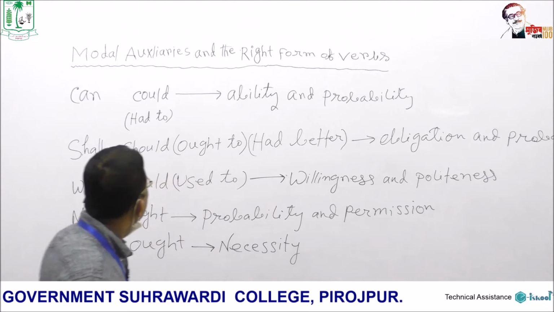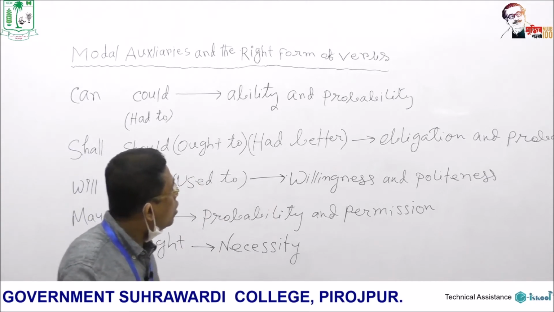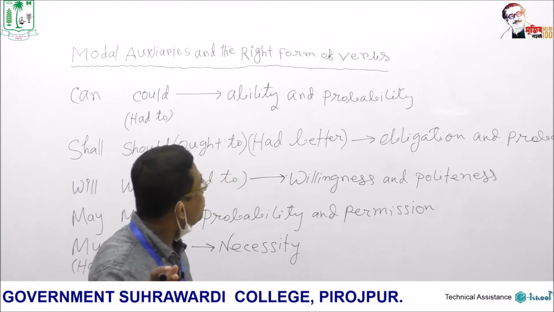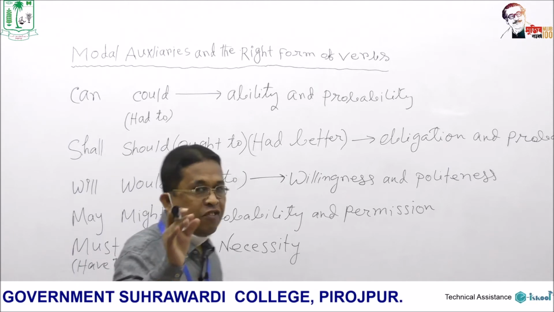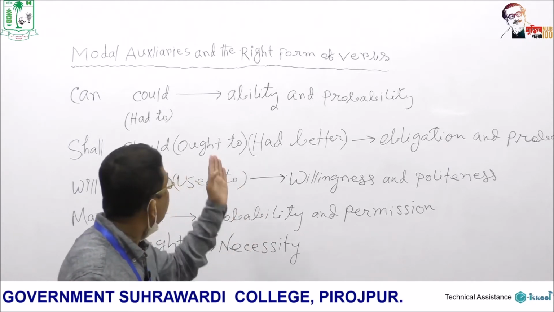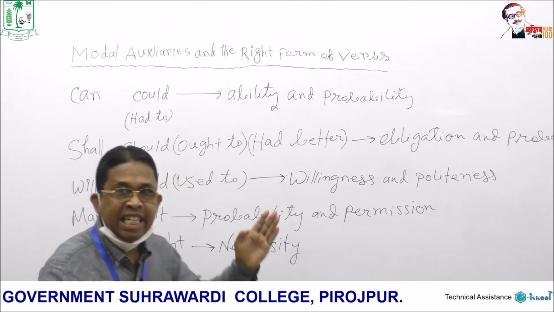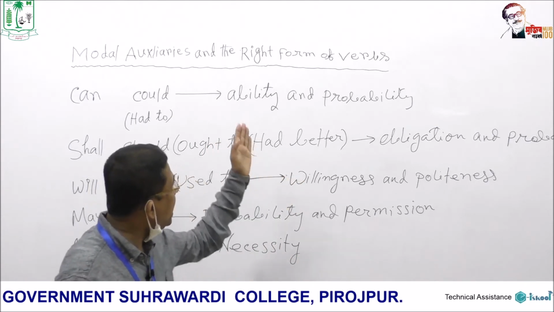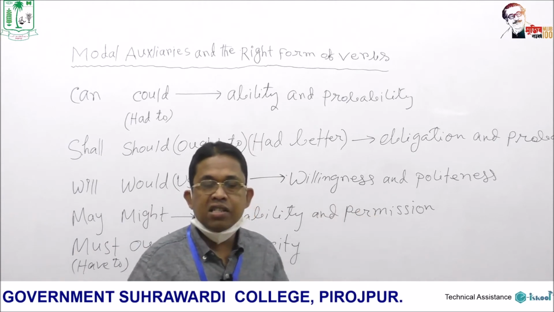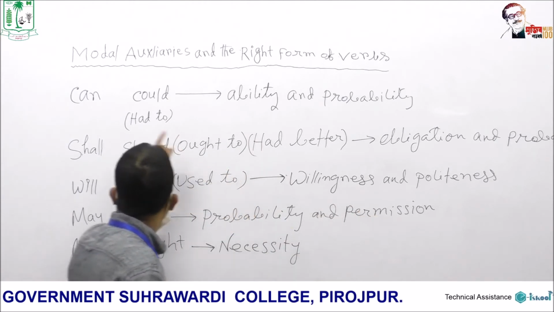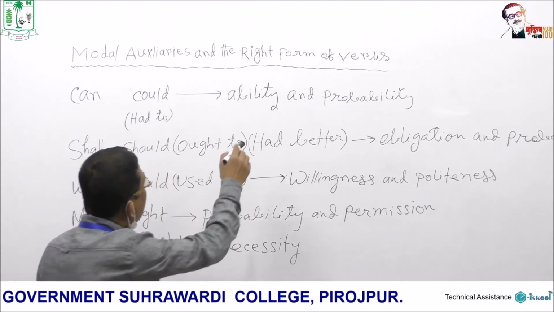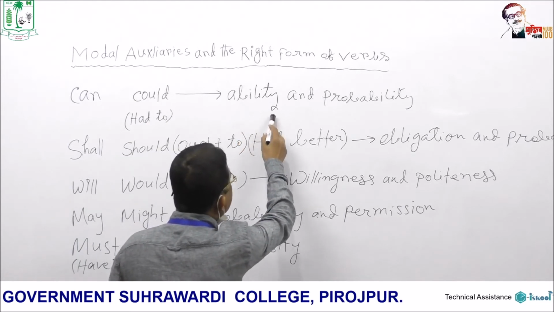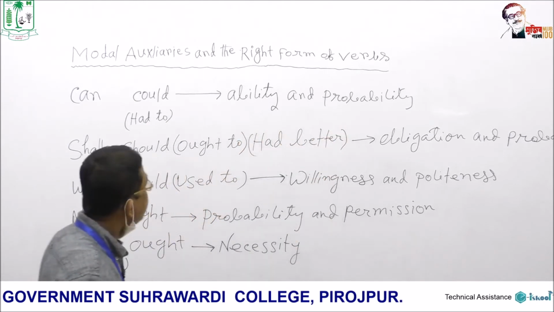Okay, but I am going to undo those effects. What do they indicate? Before effacing, before erasing this, just please notice: can, could indicate ability and probability.